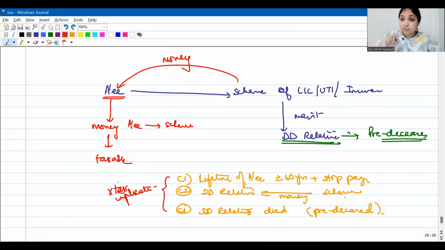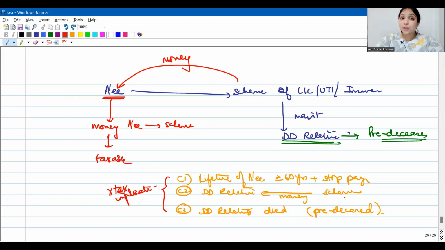Then earlier we used to say that if the dependent disabled relative predeceases the assessee, money will come to the assessee from the scheme. This money will be taxable for the assessee because the dependent disabled relative has predeceased the assessee. Now we are saying even though the dependent disabled relative predeceased the assessee, but he predeceased after taking the money from the scheme, then for the assessee there will be nothing taxable, no tax implications. Alright, I hope now section 80DD is crystal clear for you.